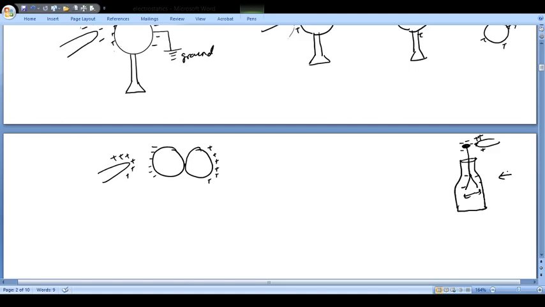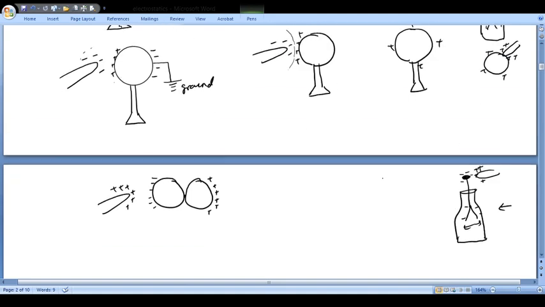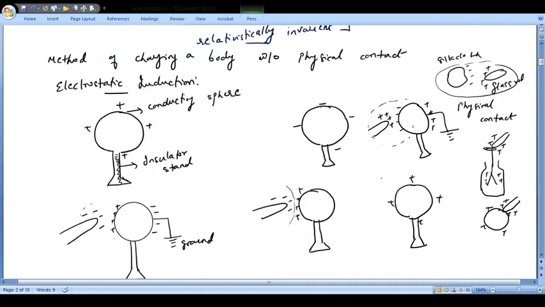And how many charges will be induced? This amount of charges which will be induced on the metal sphere will depend upon the material of the metal sphere, whether it is more conducting or less conducting. In detail we will be seeing this afterwards, but this is basically the process of charging a body by induction. So just quickly we'll go through this.